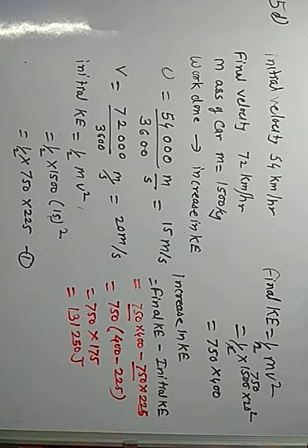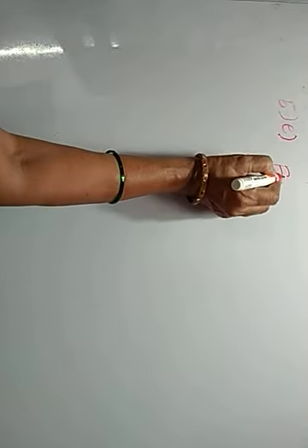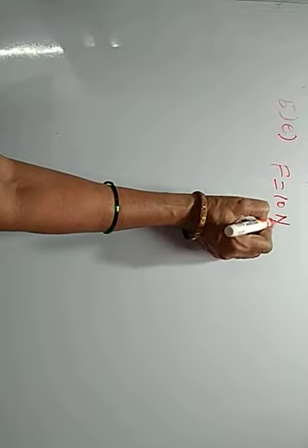So here work done to increase the velocity is 1,31,250 joules. Last sum of the textbook. Ravi applied a force of 10 Newton. F is equal to 10 Newton.